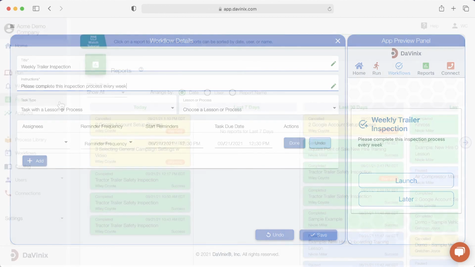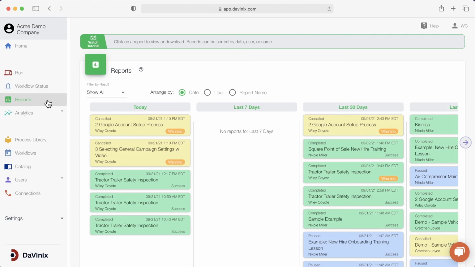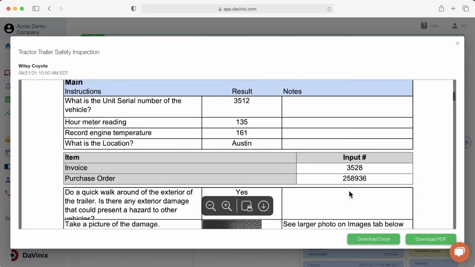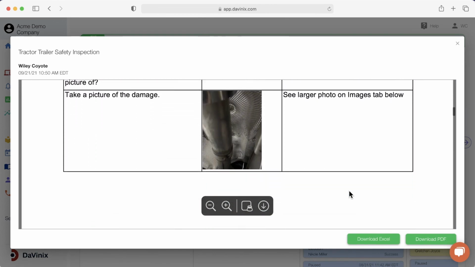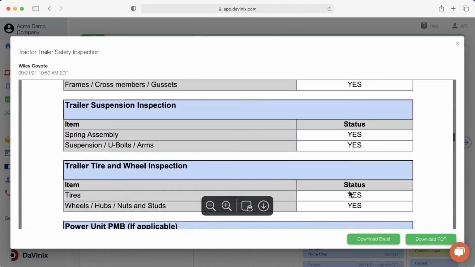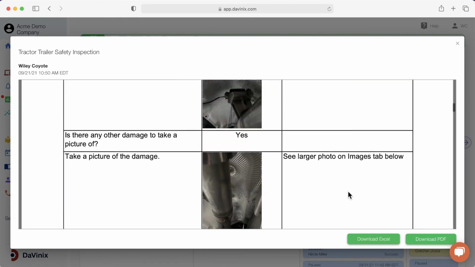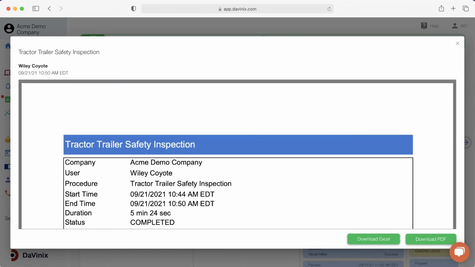You'll also use the platform to gain visibility to your team's activities through the automated reporting and an analytics dashboard that offers a host of insights. And there's much more. All these tools allow you to implement training and processes in ways that quickly address your most pressing challenges with respect to consistency, visibility, and accountability for your team.